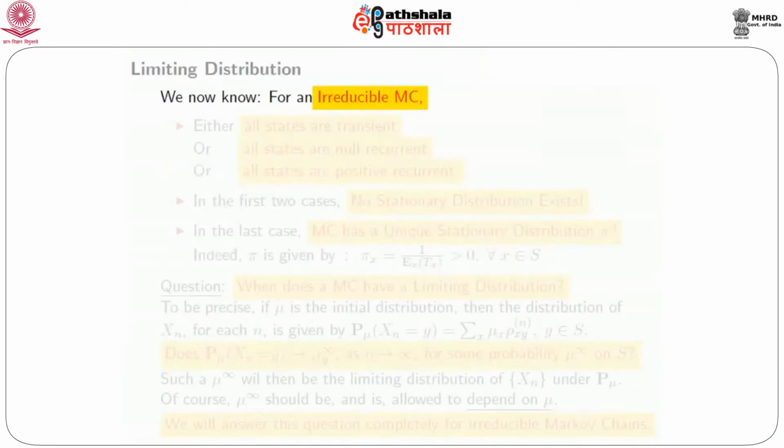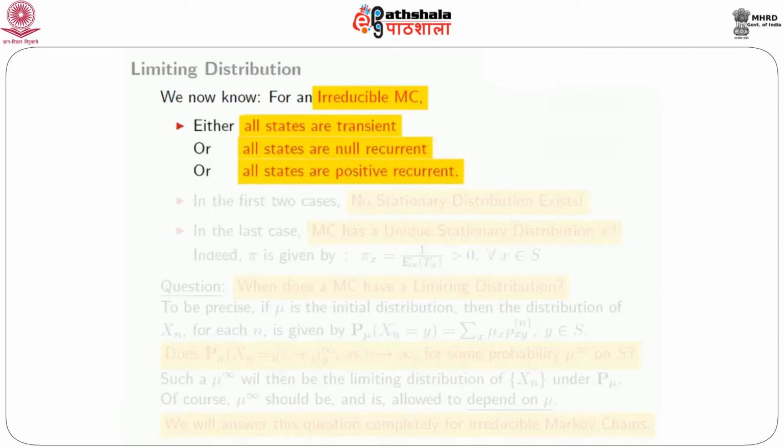We know that for an irreducible Markov chain, firstly, there are three possibilities. Either all states are transient, or all states are null recurrent, or all states are positive recurrent. That's the first thing. Next, in the first two cases, that is, if all states are transient or null recurrent, no stationary distribution exists.